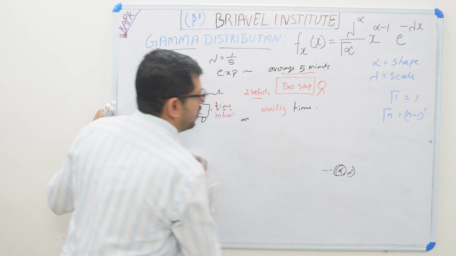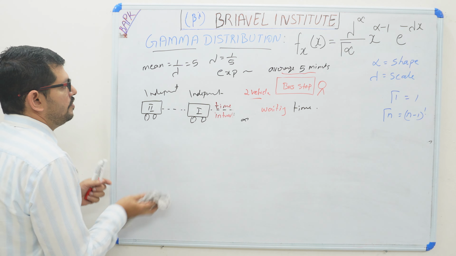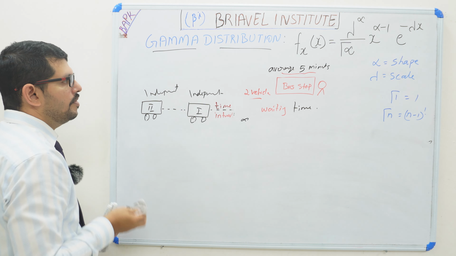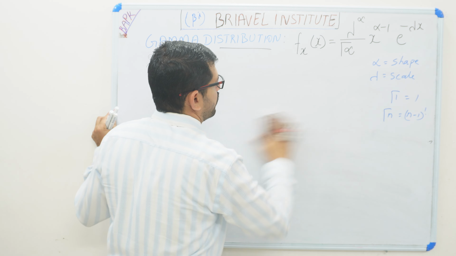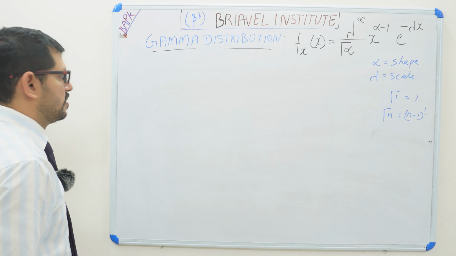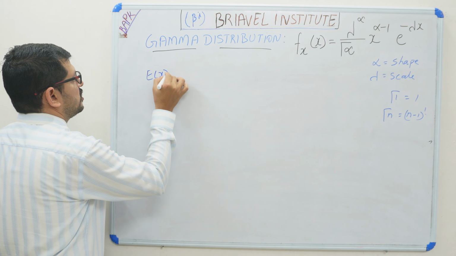Now we can find out the mean of the distribution. What is the mean? Mean is the expectation of x. What is the expectation of x?